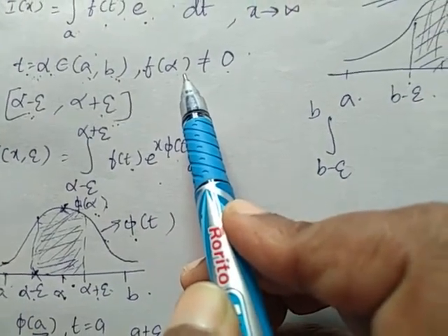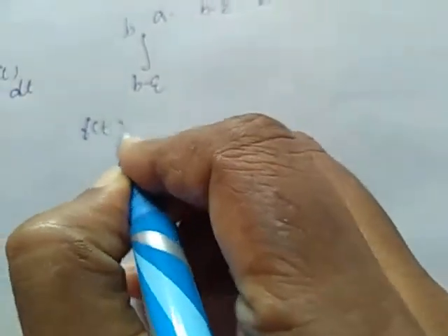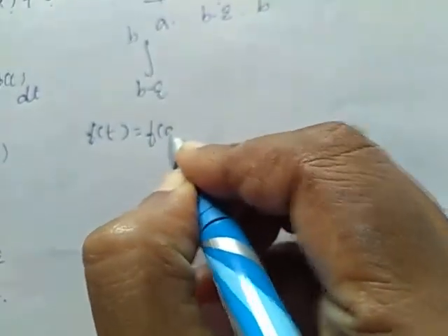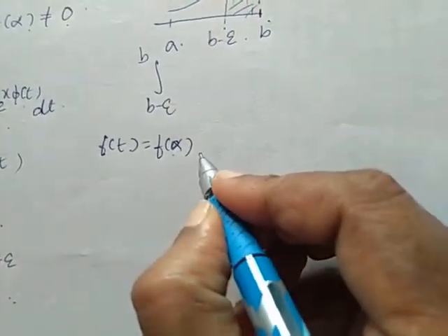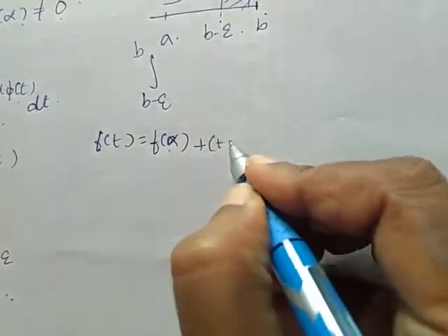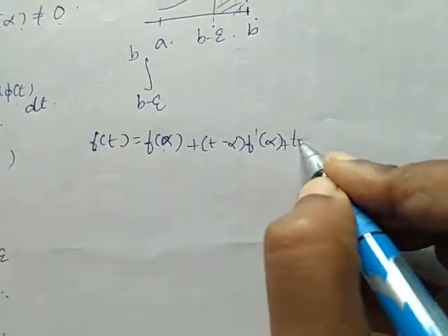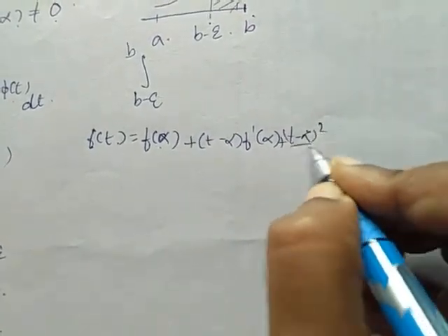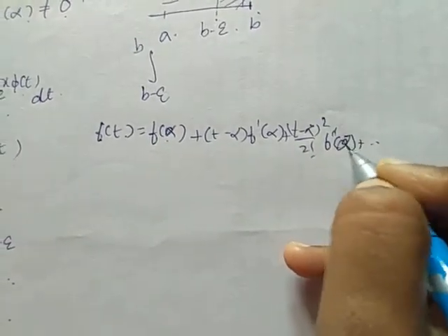So using Taylor's series expansion, we have f of t is equal to f of alpha, at alpha we are defining, plus (t minus alpha) f dash of alpha plus (t minus alpha) whole square by 2 factorial f double dash of alpha plus etc.